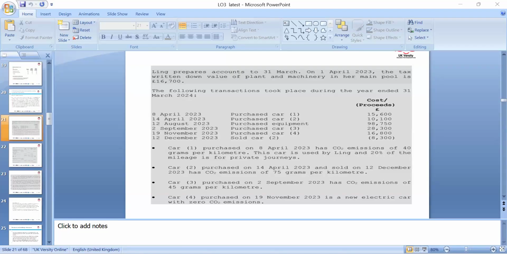Dividend income in excess of the 1,000 nil band is taxed at 8.75% if it falls below the basic rate threshold of 37,700. The threshold is 33.75, it's 32.75 now, so we have to look at those perspectives and the rates, and then calculate accordingly.